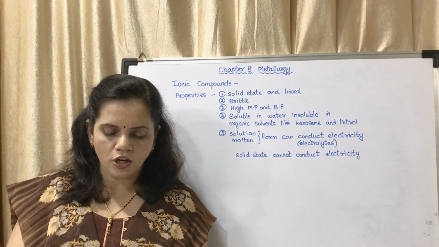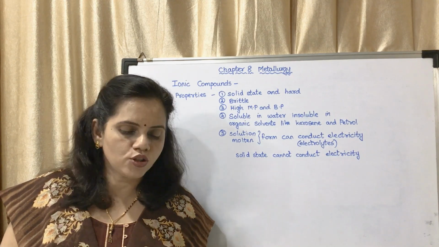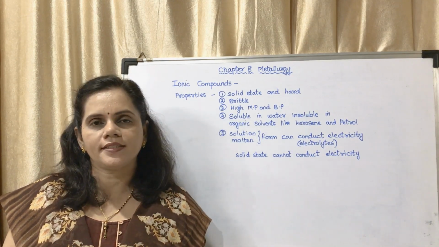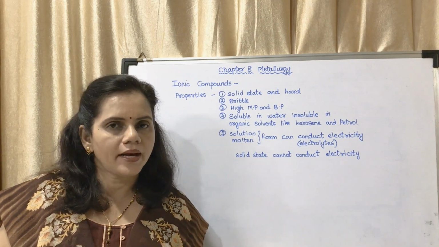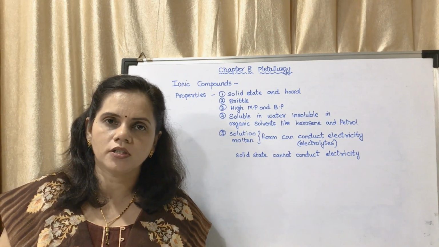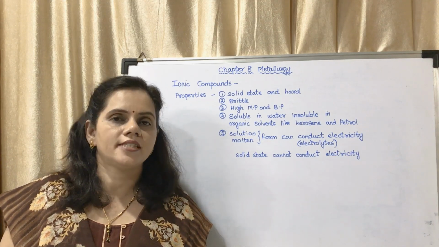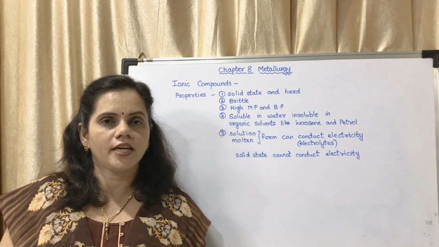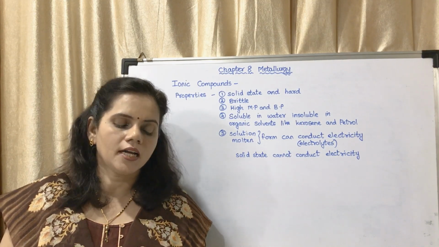Okay, I had left this topic on page number 98. It is an introduction about ionic compounds. What are ionic compounds? We have studied about ionic compounds. A cation and an anion combine together to form an ionic compound. A cation, which is a positive ion, and an anion, which is a negative ion, combine together by ionic bond to form ionic compound.